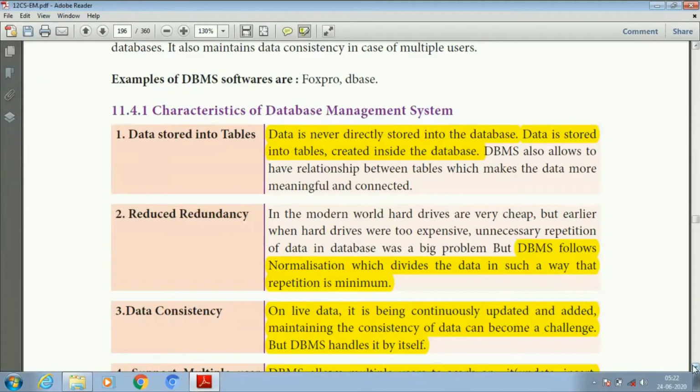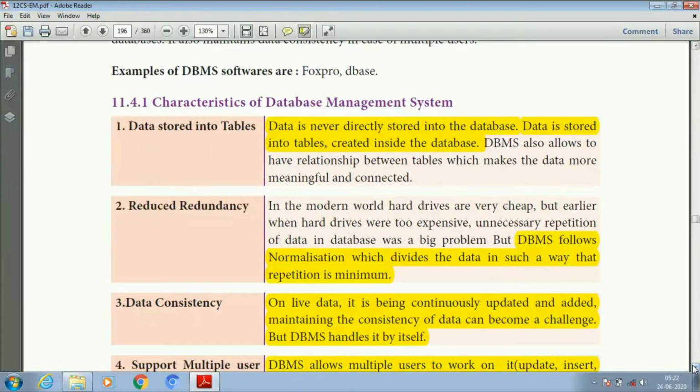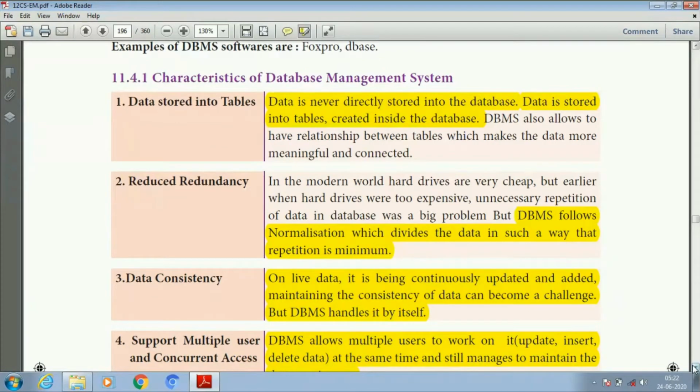Here in our practical session we are using the MySQL database system. So next one is characteristics of database management system. Here are some characteristics. First one is data stored into tables. Here data is never directly stored into the database. It's stored in table format. Table means a row and column method.